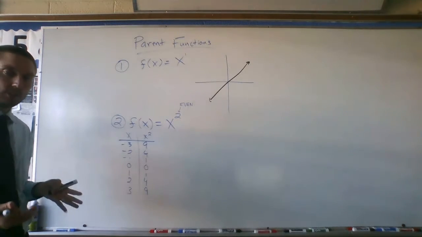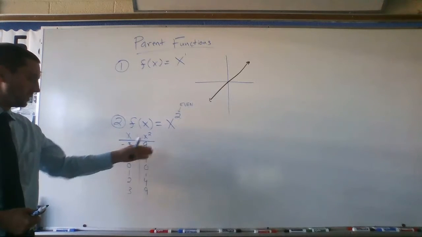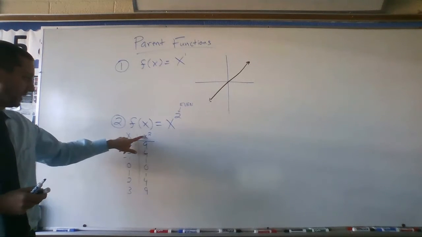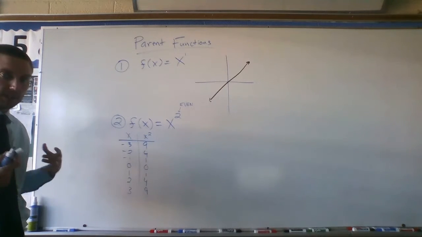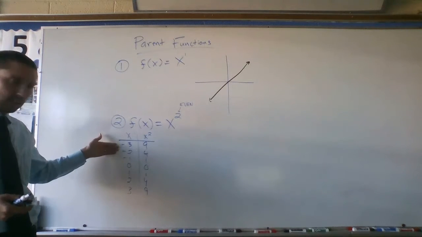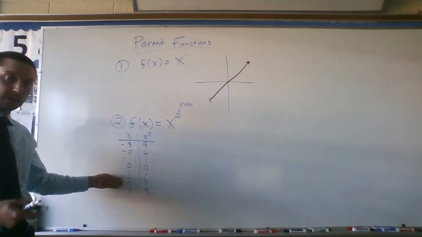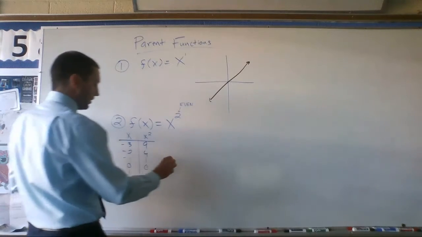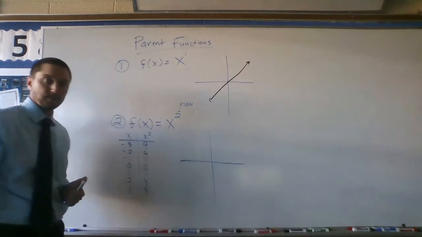Now, something you should notice here that you already know about is that all of my outputs are positive. And why is that? That's because I'm taking my inputs and squaring them. Squaring just means I'm multiplying by itself. Anytime I take a negative number and multiply it by another negative, that's positive. Anytime I take a positive number and multiply by another positive, that's also positive. And so that's why all of our outputs are positive.